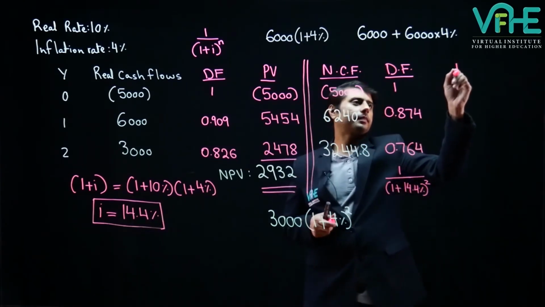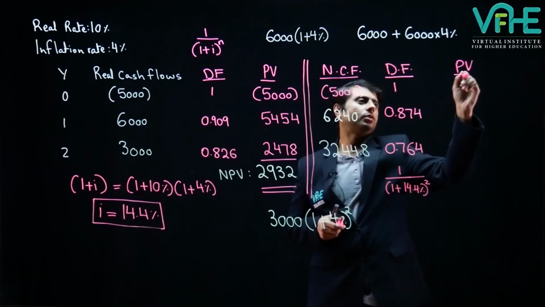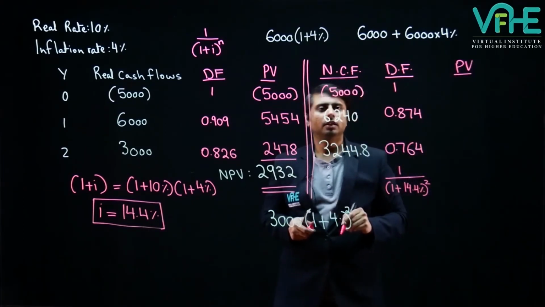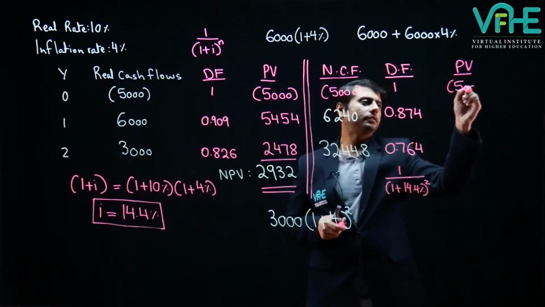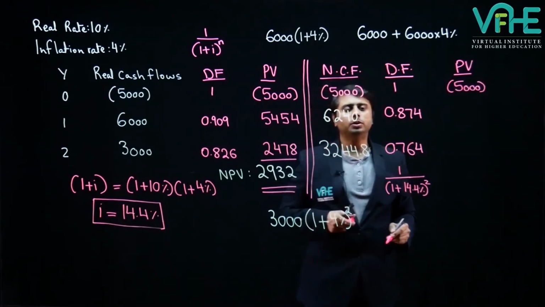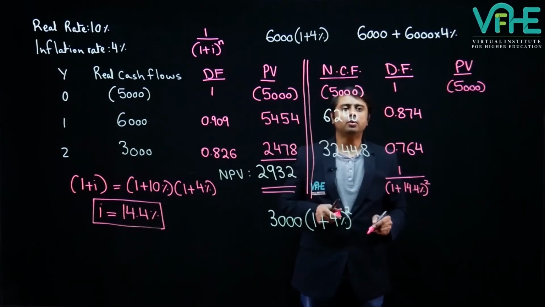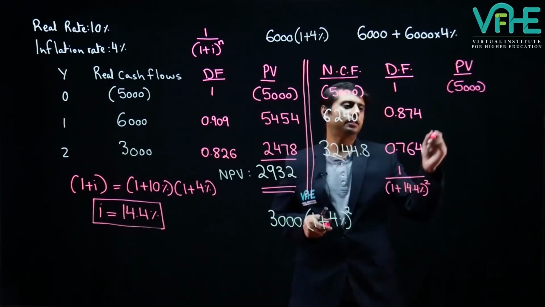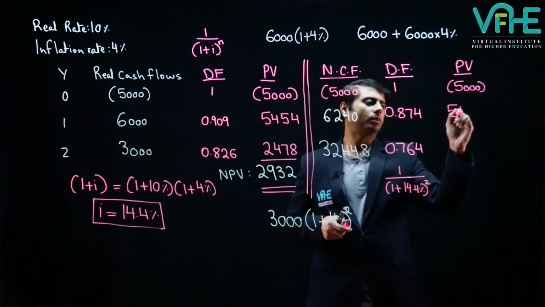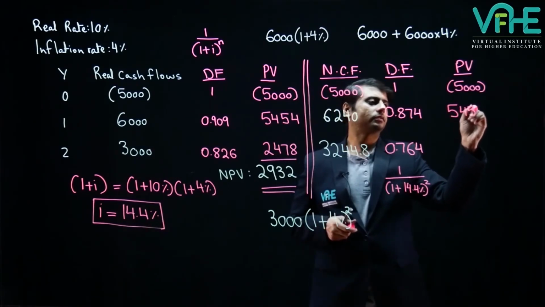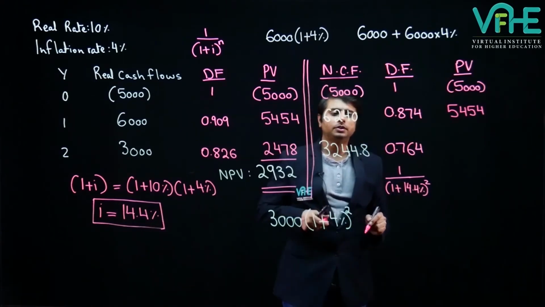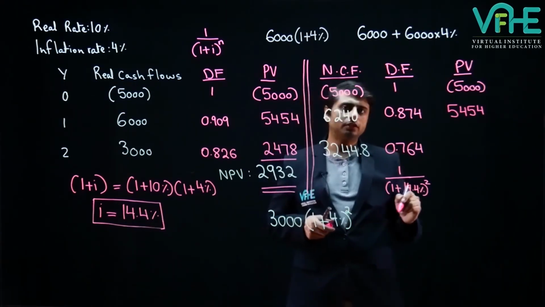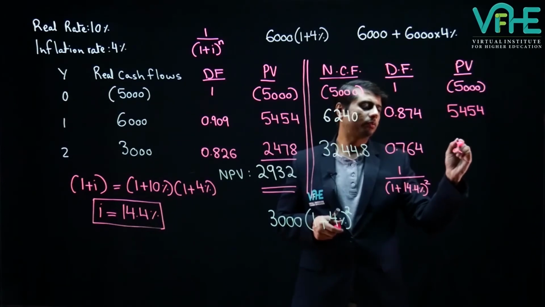The third and last step is finally to calculate the net present values. Negative 5,000 into 1 is negative 5,000. 6240 multiplied by 0.874 is 5454, and 3244.8 multiplied by 0.764 is 2478.